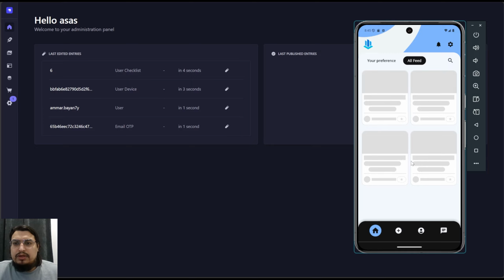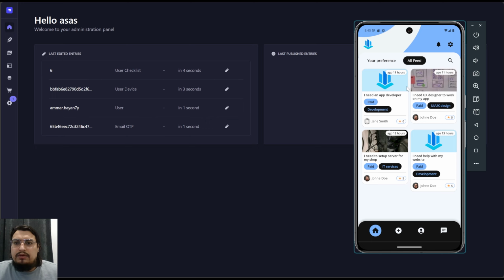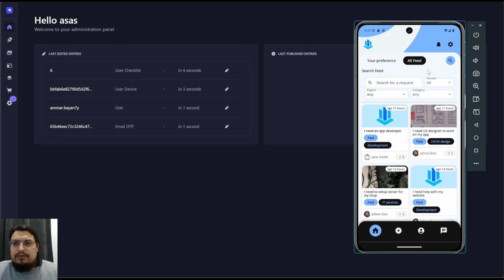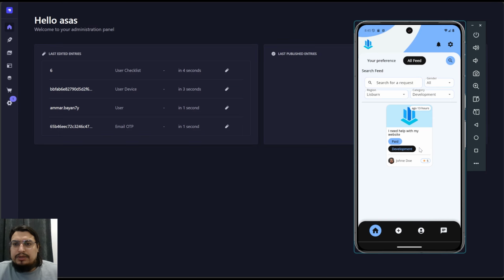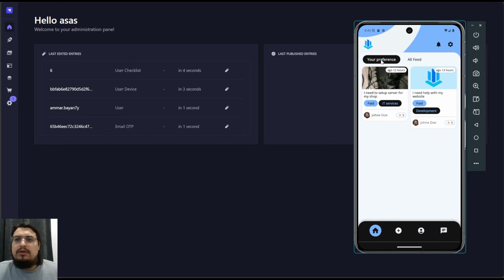And here you can check all the others from everyone, if you need to, if you can help with something else or do something else. And there's a really nice filter here, Lisbon, for example, and you can select the categories. It will automatically give you the right ones. That's the first screen, and then here you can create a new request.